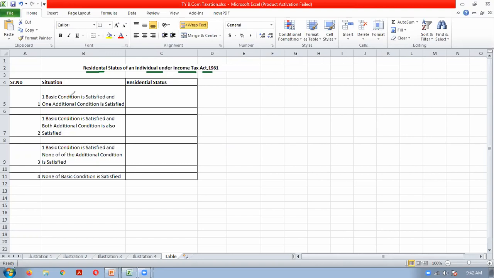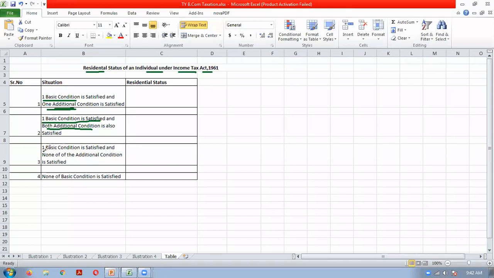Now I have drafted these four situations. We just have to give the answer in this column. So what are those situations? First we will understand one by one. In first situation, one basic condition is satisfied and one additional condition is getting satisfied, based on the details given. This can be one situation. And second situation may be one basic condition is getting satisfied and both additional conditions are getting satisfied. This can be another situation.